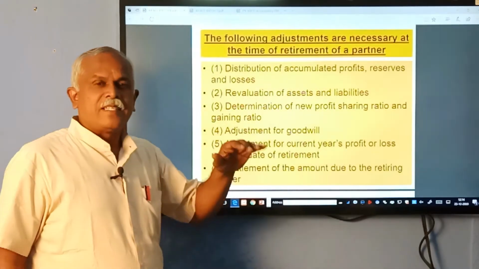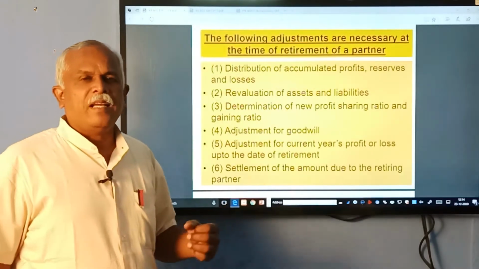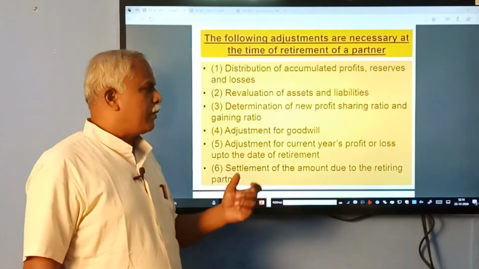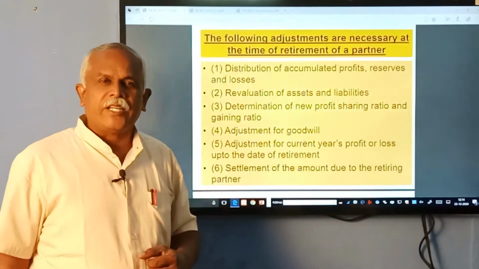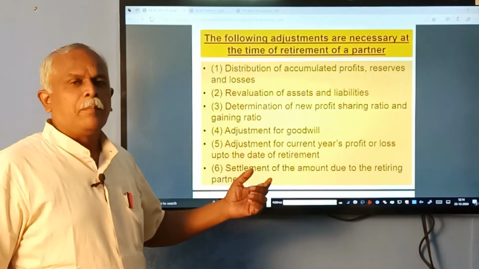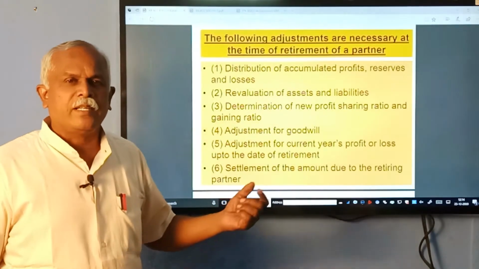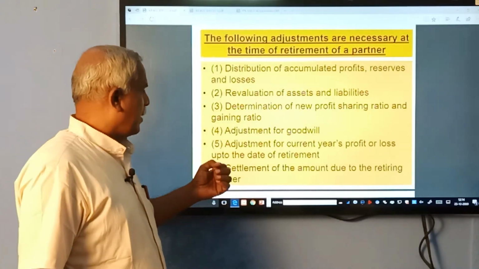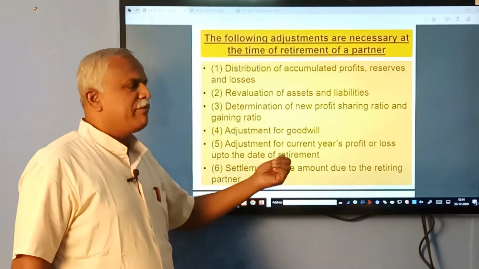Adjustment of goodwill. Same as in the previous chapter, we have to make adjustments towards goodwill. Goodwill has to be calculated and the outgoing partner's share of goodwill has to be paid to him in cash or through adjustments in the account.